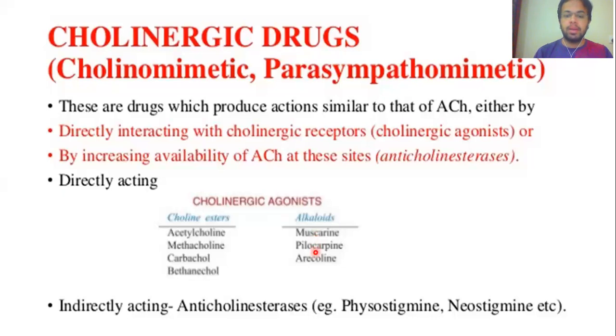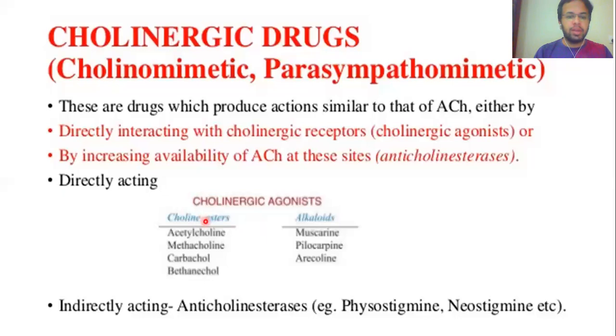But they are analogs of the acetylcholine. So therefore, they directly bind and stimulate the muscarinic receptor, but they do not resemble much the structure of the acetylcholine. But they do have the same property like the acetylcholine, but they are obtained from the plant and the alkaloids.